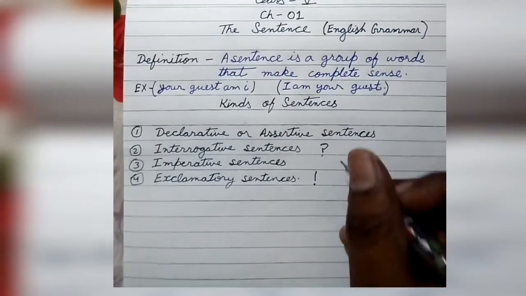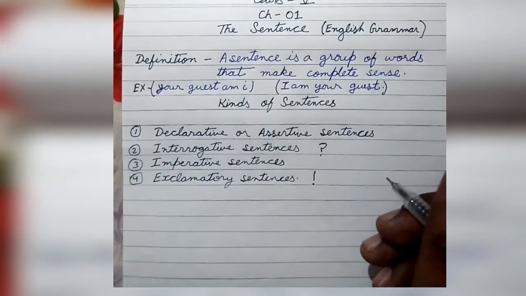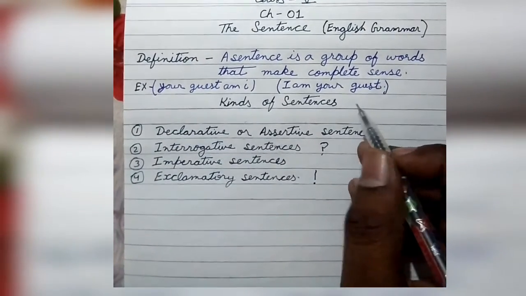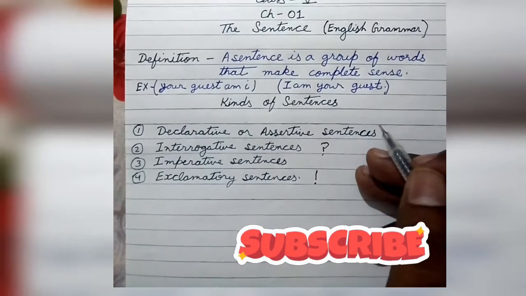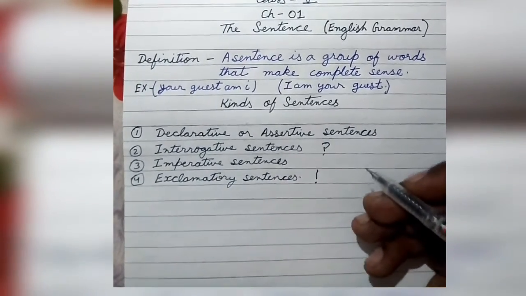Now there are a few things that have to be remembered. The first thing: in English, a sentence begins with a capital letter and ends with a full stop, a question mark, or an exclamation mark.